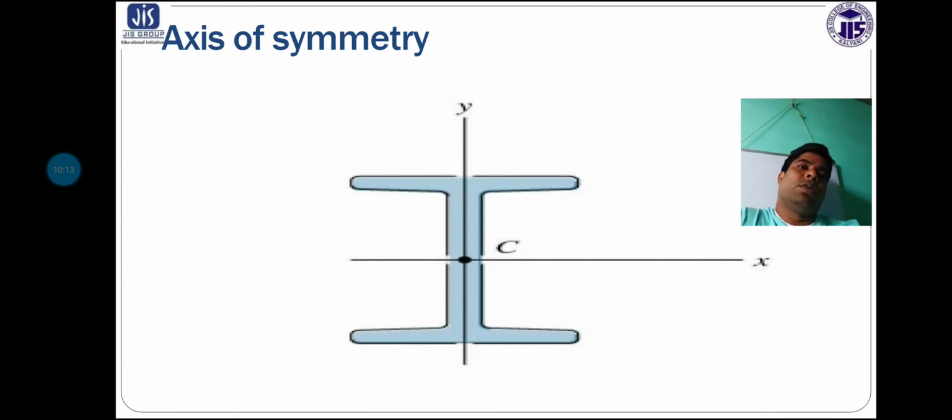Follow the figure. This is the English letter I, and this figure can be equally divided either about the x-axis or the y-axis. So that's why we can say that this figure is symmetrical about either the x-axis or the y-axis.